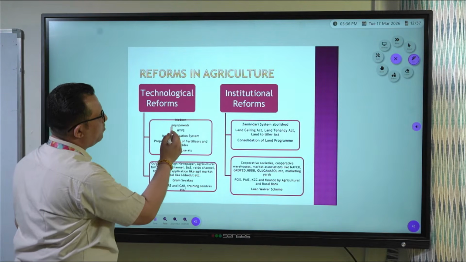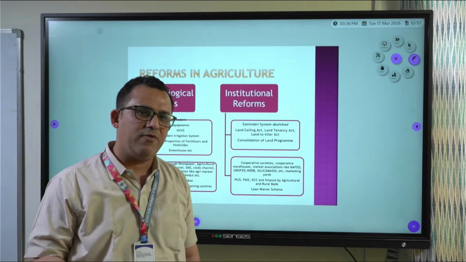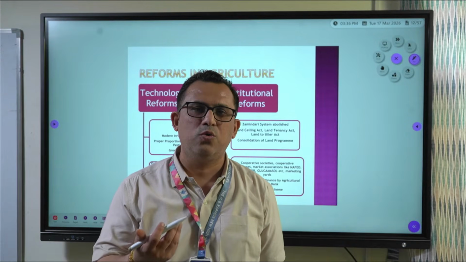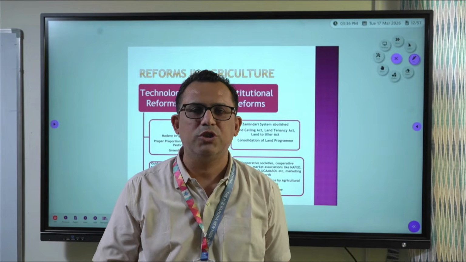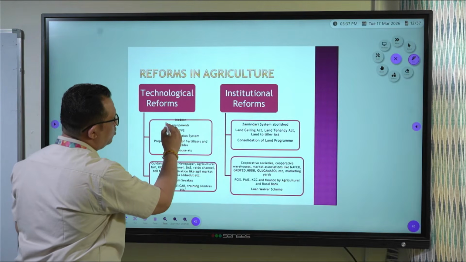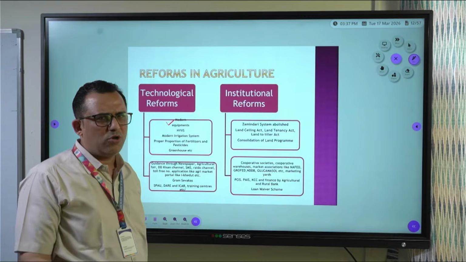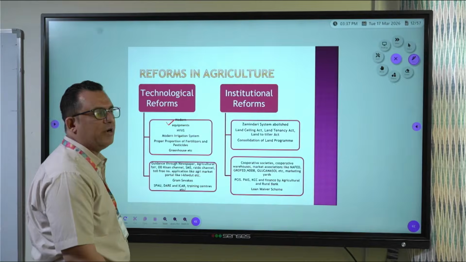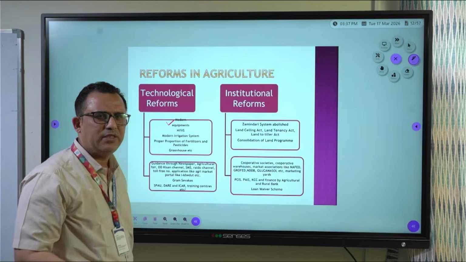In technological reforms, now why were reforms introduced in agriculture? To increase the production in agriculture and to increase the status of farmers and the position of agriculture in India. In technological reforms, you can write that today we are using modern equipment in agriculture. Previously we were using orthodox equipment, primitive tools. We have started using modern equipment to increase production.